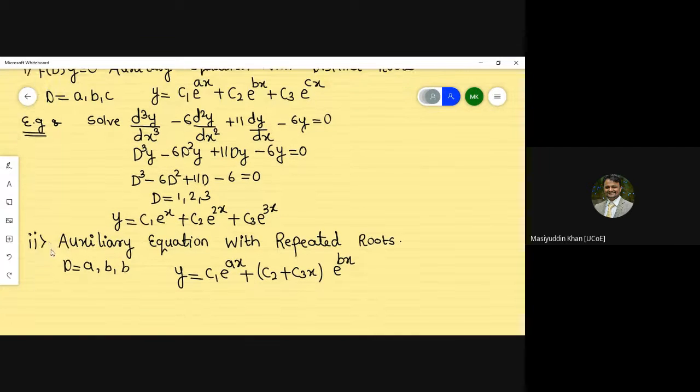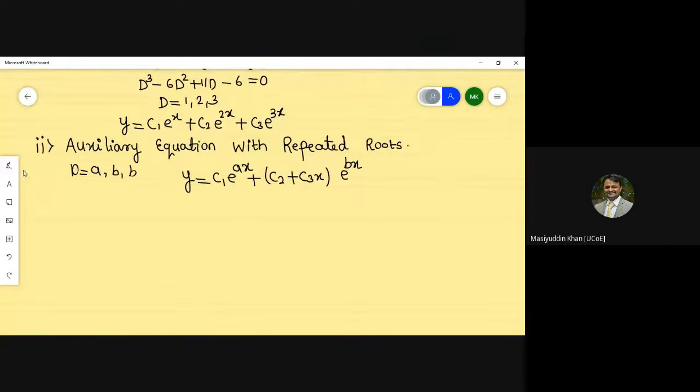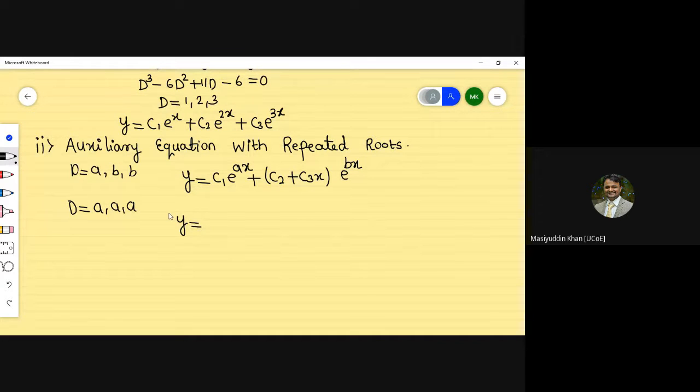Now see, if the auxiliary equation has repeated roots like d equal to a a a, then the solution will be y is equal to, and here you can observe that all the values are repeated. Whether there are three, four or five values, there is no need to worry about that. Just try to understand the concept clearly.